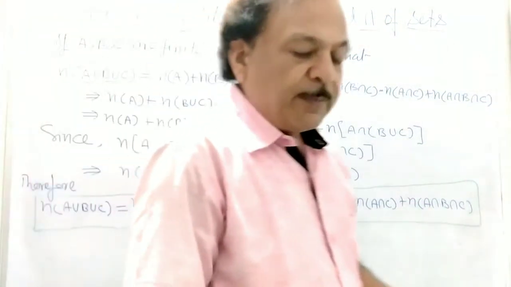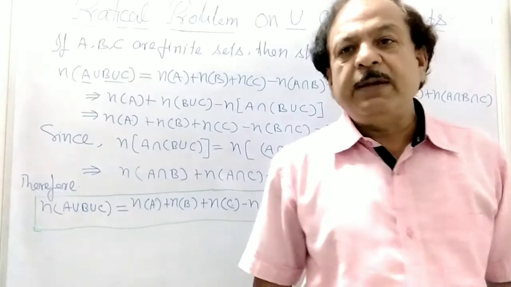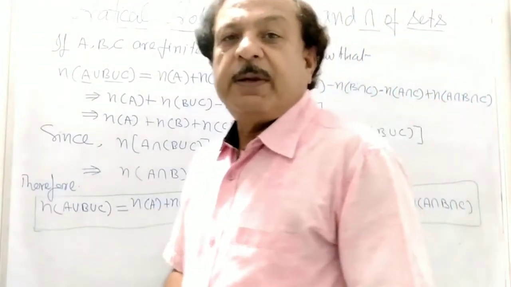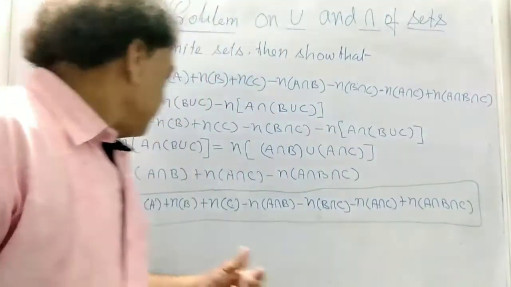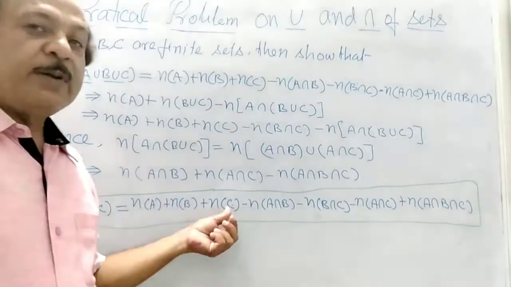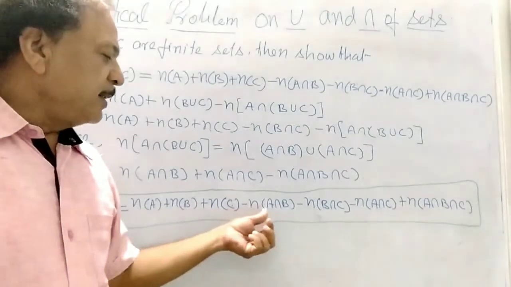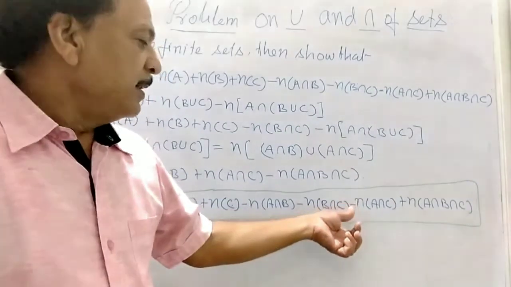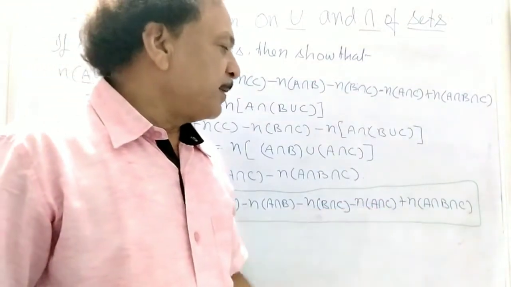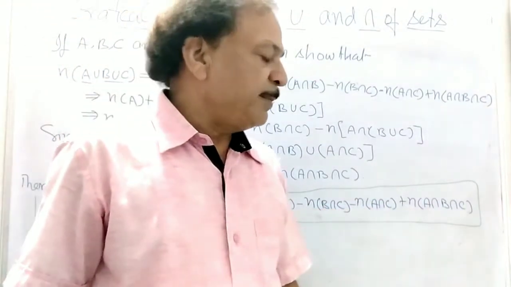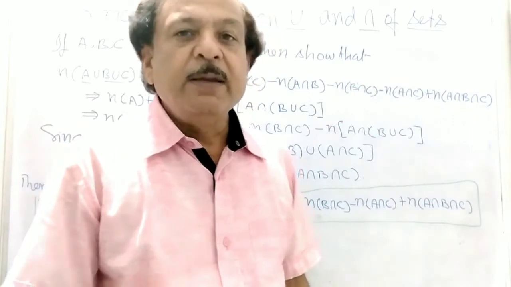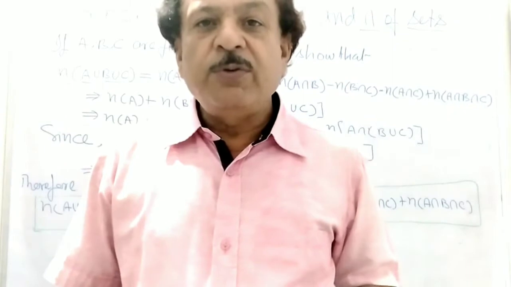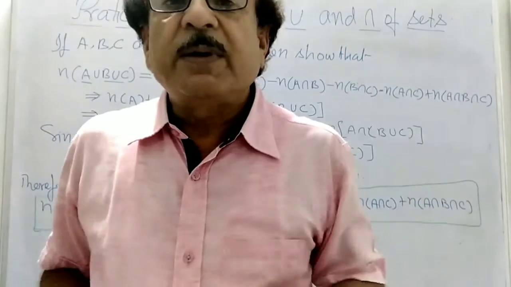When finding the number of elements of A union B union C, you can write: number of elements of A, plus number of elements of B, plus number of elements of C, minus number of elements of A intersection B, minus number of elements of B intersection C, minus number of elements of C intersection A, plus number of elements of A intersection B intersection C. So you can use this formula in this way.